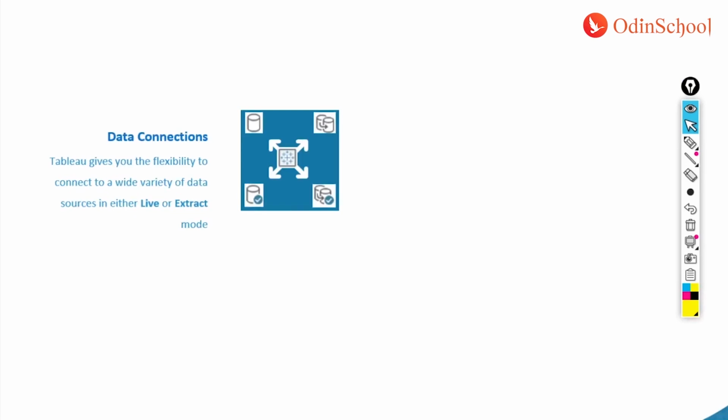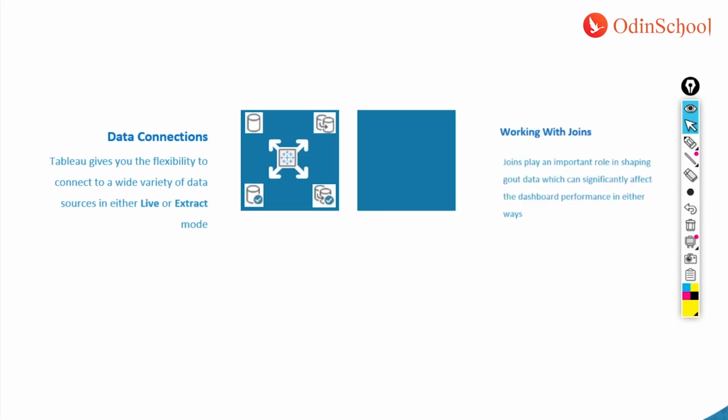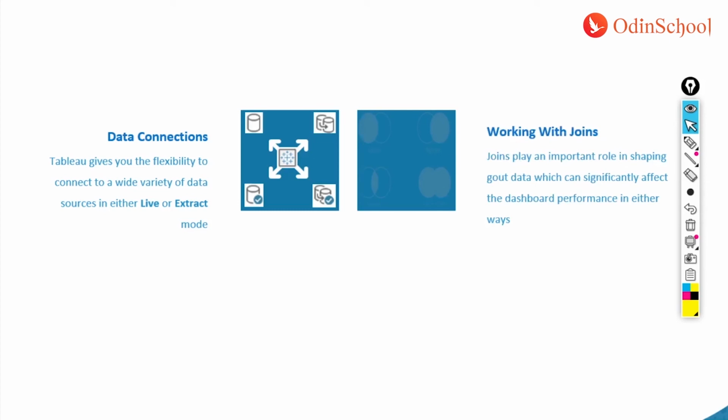So the first topic that we are going to talk about is data connections. What are the different types of data connections that Tableau allows you to do, and how you can establish a connection with these data sources. Later on, we are going to see how you can work with multiple tables. If there is more than one table, you can perform joins, and at times unions as well.